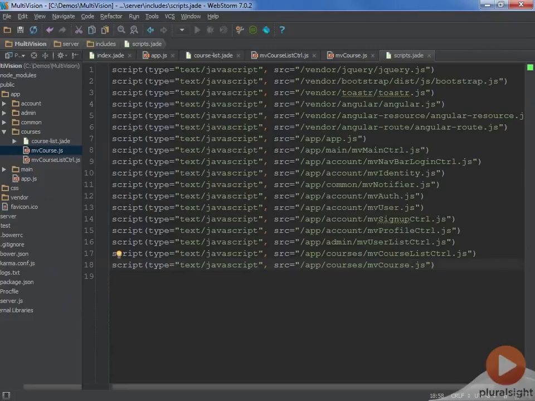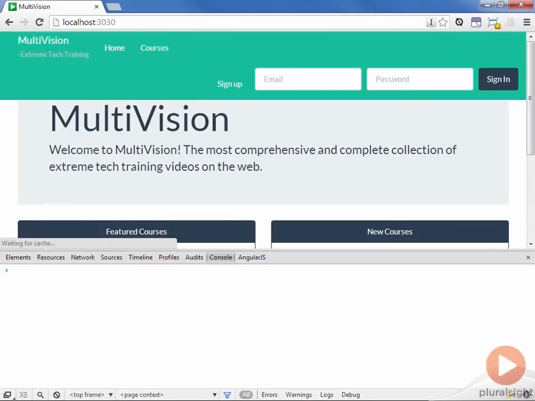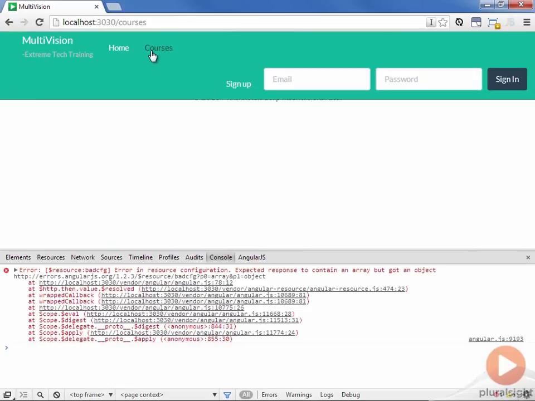And now I need to add both this controller and the resource file to the scripts. And with all that put into place, we can go ahead and test out the client code. So go to the browser and refresh the page. And you can see I've got the console open. So I'm going to click on the courses link. And you can see that we're getting this error in resource configuration. It expected the response to contain an array, but it got an object. So let's figure out exactly what's going on.